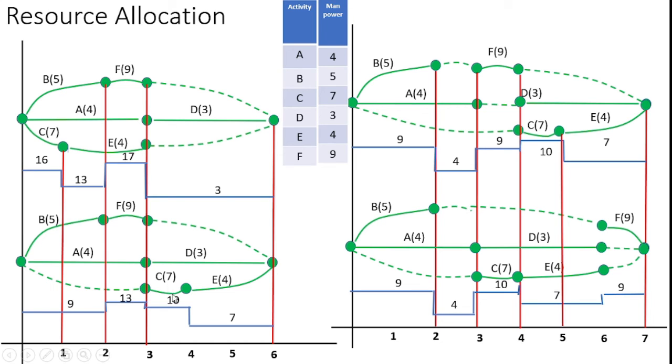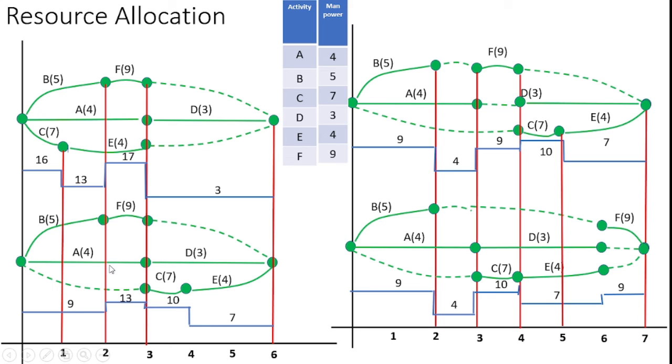Okay, after that, if I consider the third to fourth day, there is D activity and C activity available, because I transfer C and E from the initial day to the final day. So I can get 7 plus 3 is equal to 10 and 4 plus 3 is equal to 7. Here there is not exceeding the 10 manpower limit. So here I maintain the 10 manpower for doing the work.